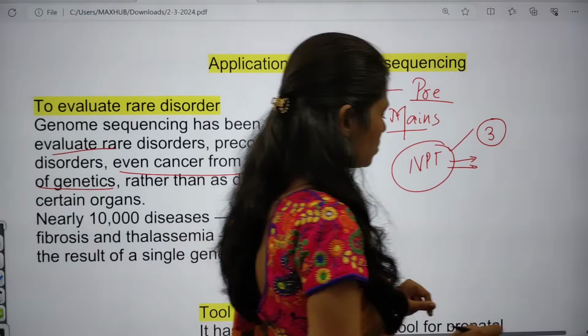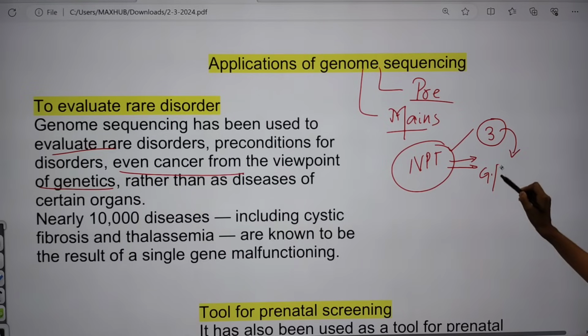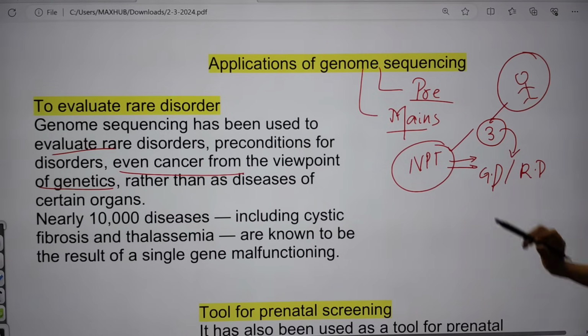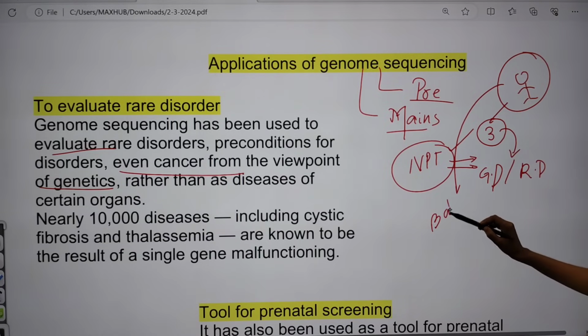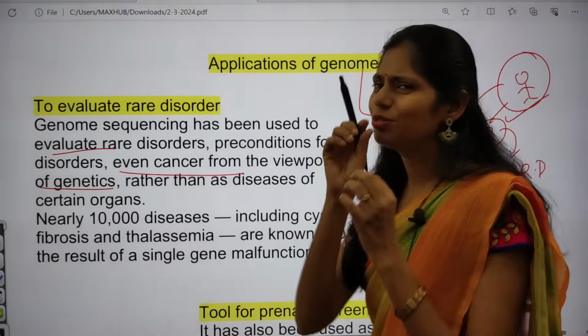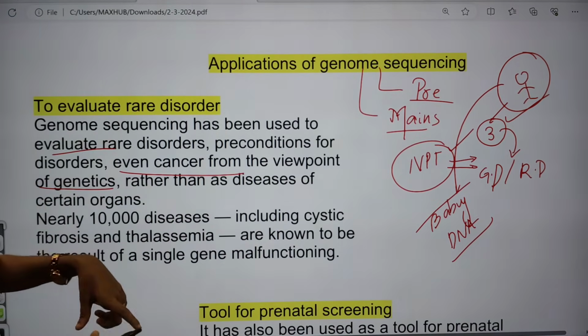In this NIPT test, the aim is to identify any genetic disorder or any rare disease. They withdraw blood from the mother and separate the baby's DNA in the mother's blood from the 3rd month itself. You may have the question: the baby is very small in the 3rd month, so how can we analyze the DNA of the baby?